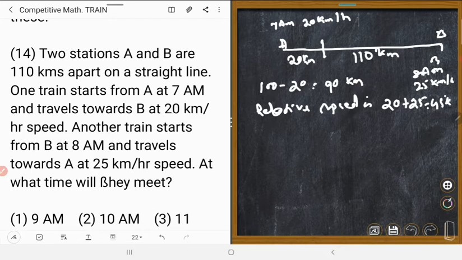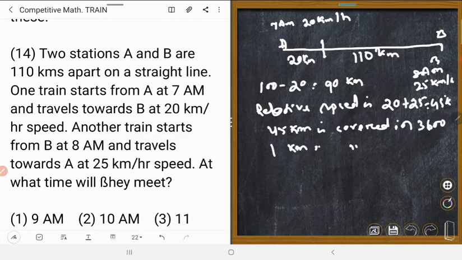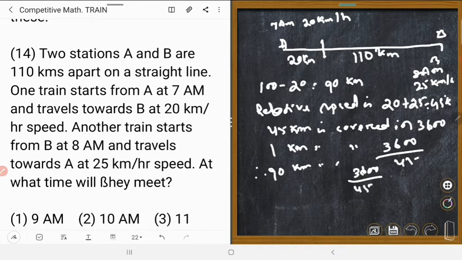So how is the distance covered? 45 kilometers is covered in 3,600 seconds. 1 kilometer is covered in 3,600 upon 45. Therefore, 90 kilometers will be covered in 3,600 upon 45 into 90.